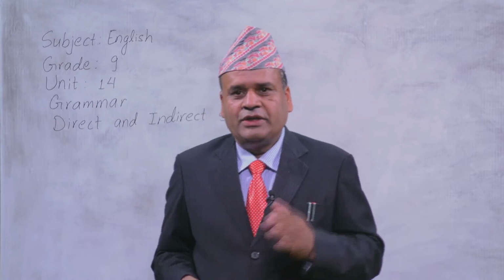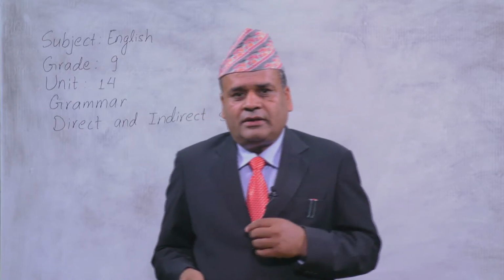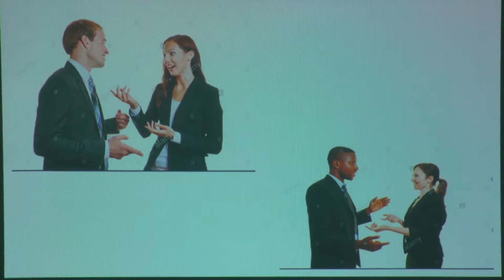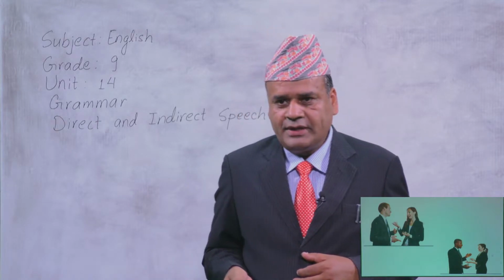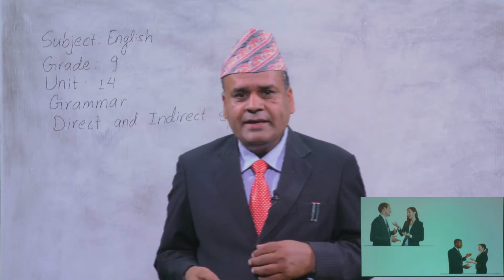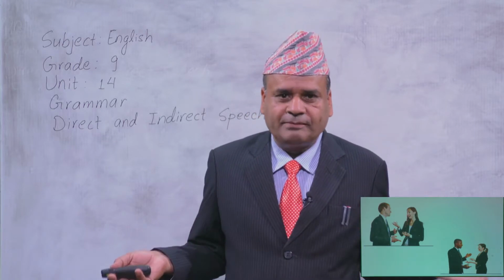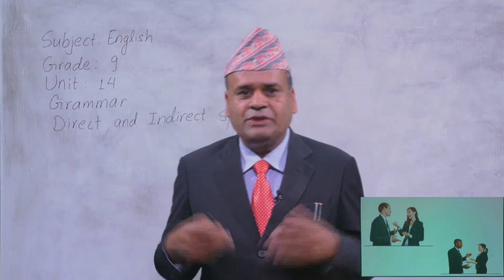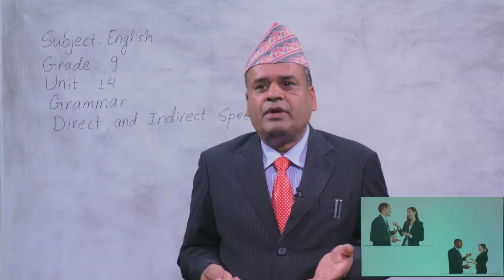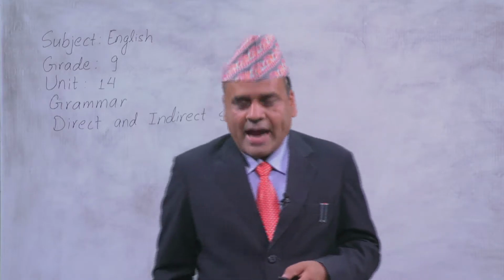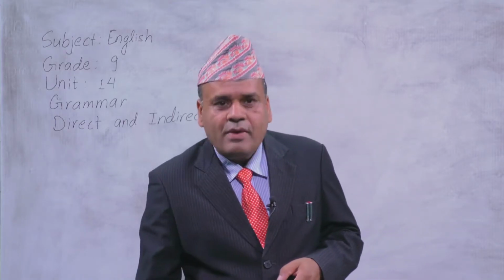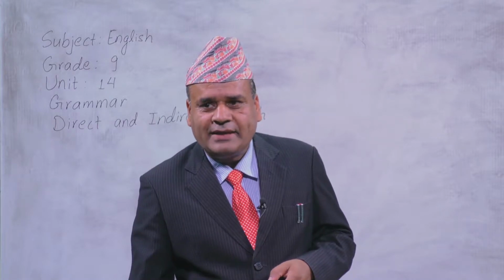Do you understand? Suppose the gentleman might have asked, where are you going? And the girl replied, I am going to market. At that time, the same girl goes and tells another person, a gentleman asked me where I was going, and I told him that I was going to market. So, this time it becomes indirect speech. Okay, by this, I think you have got some ideas what is direct and what is indirect speech.